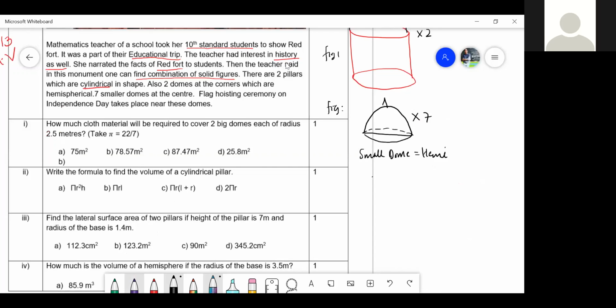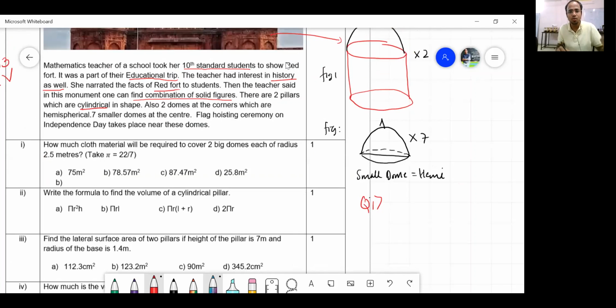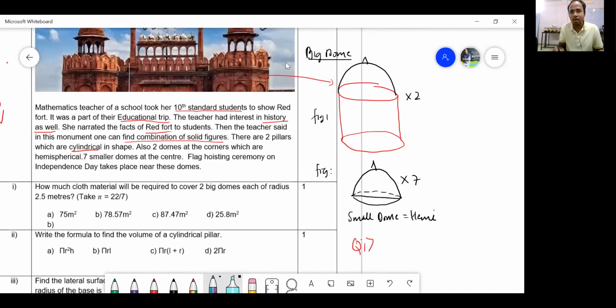Yes, sir. So here we go. The solution to question number 1 goes like this. How much cloth material? Cloth is basically used for decoration purposes, for the 2 big domes. So this is the clothing. It will cover the surface area or volume. What do you think? Come on, tell me.